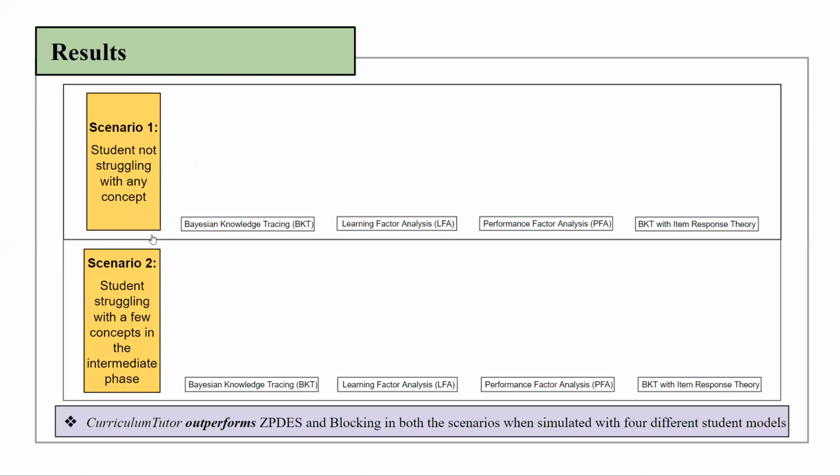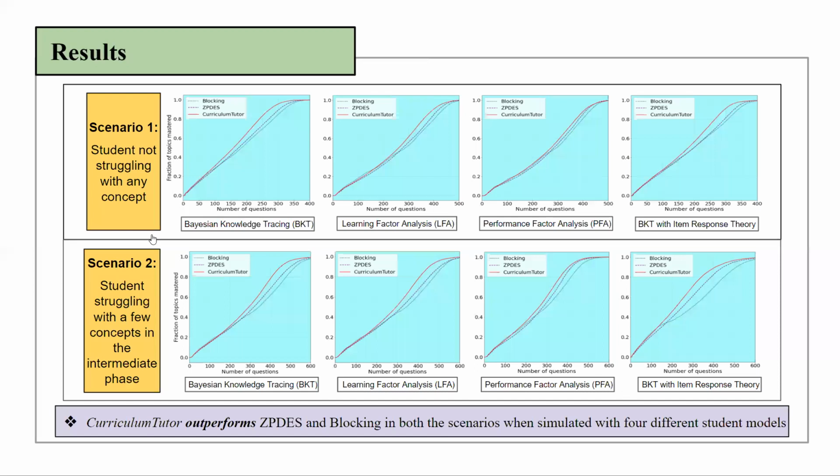Here we present the experimental results that compare the performance of 3 tutoring algorithms, namely Curriculum Tutor, ZPDAS, and Blocking. Blocking is a basic scheduling scheme where activities associated with the same concept are presented to a student until the concept is mastered. It uses a sliding window to infer mastery.